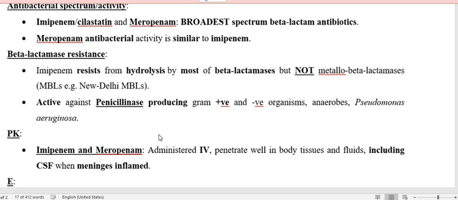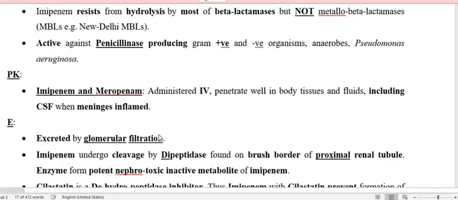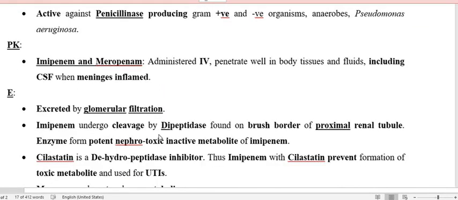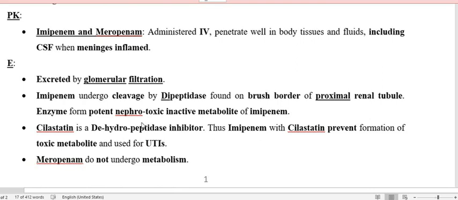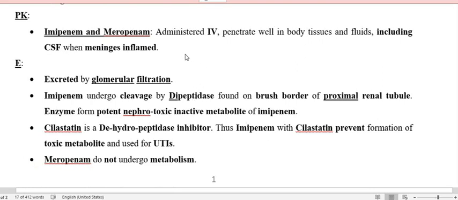Regarding the pharmacokinetic properties of carbapenems, imipenem and meropenem, as I earlier mentioned, come in the form of parenteral administration, particularly for intravenous administration. They have good distribution, so they are found in most of the tissues of the body as well as in body fluids.